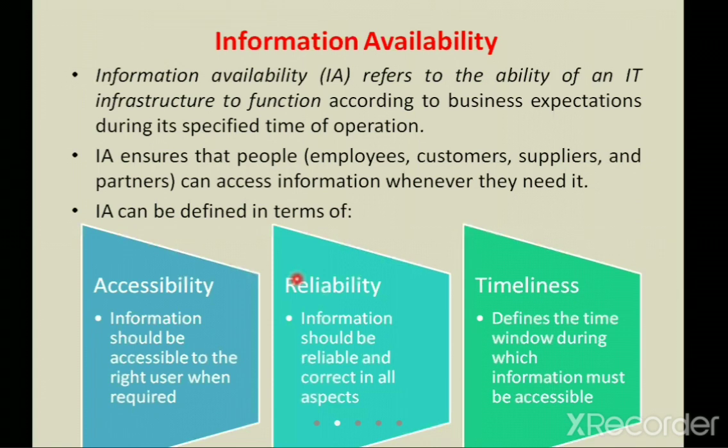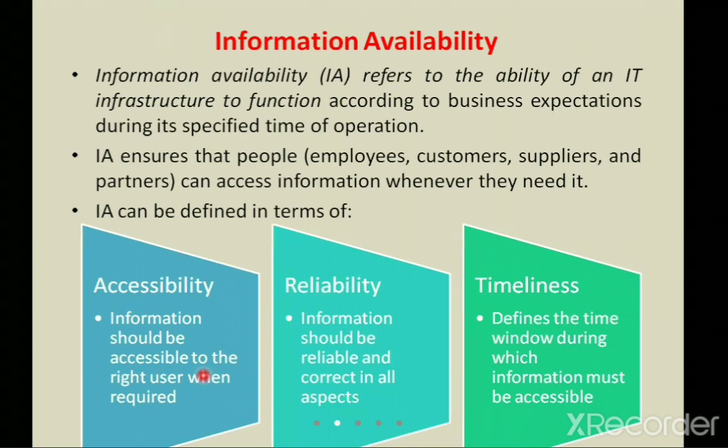The first one is accessibility, the second one is reliability, and the third one is timeliness. First one is, what is this accessibility? Here he tells that the information should be accessible to the user whenever he requires. Please try to concentrate that the availability of the information begins from your mobile itself.